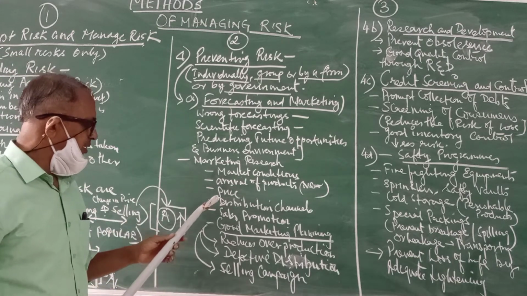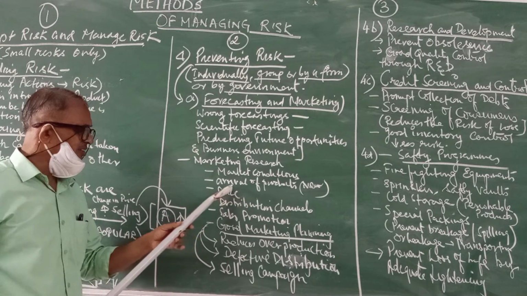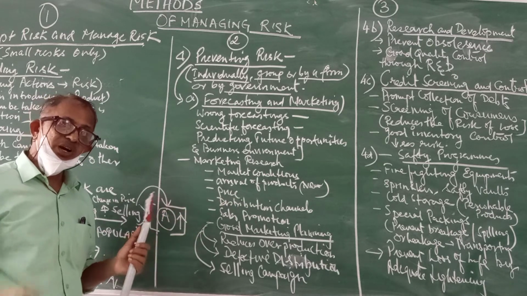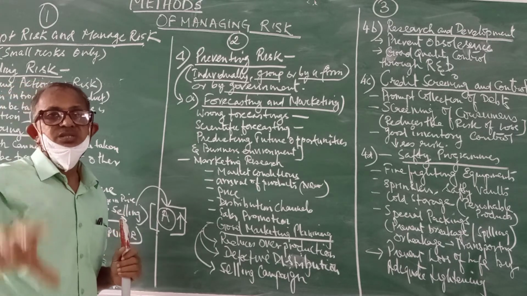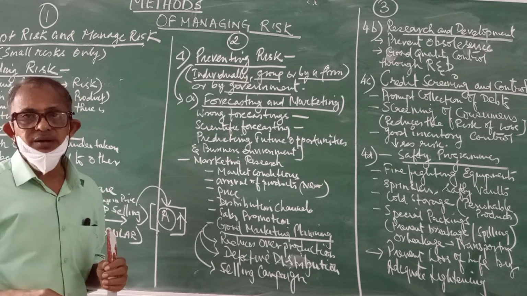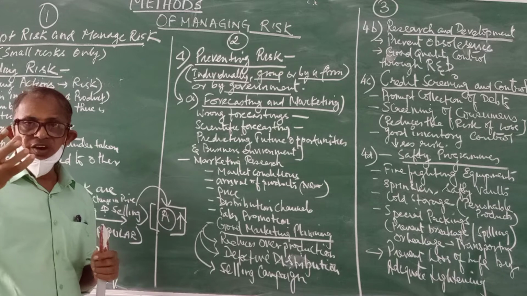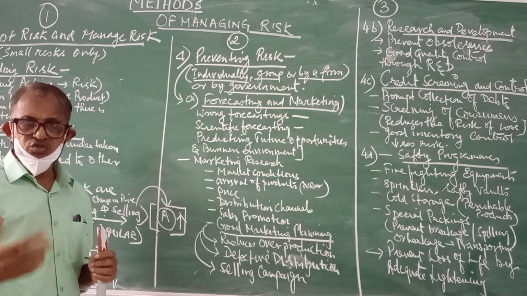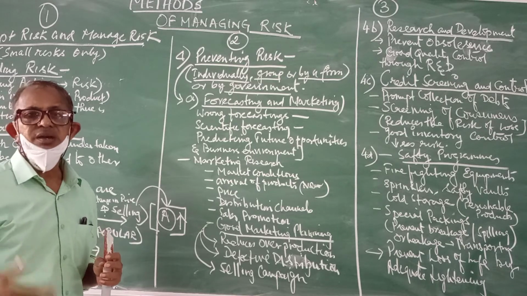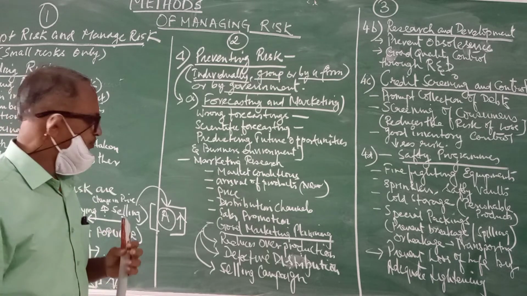Then the marketing research team will consider the most possible price that can be fixed for a particular product, which would be favorable for the customers, thereby increasing the production and the profitability.